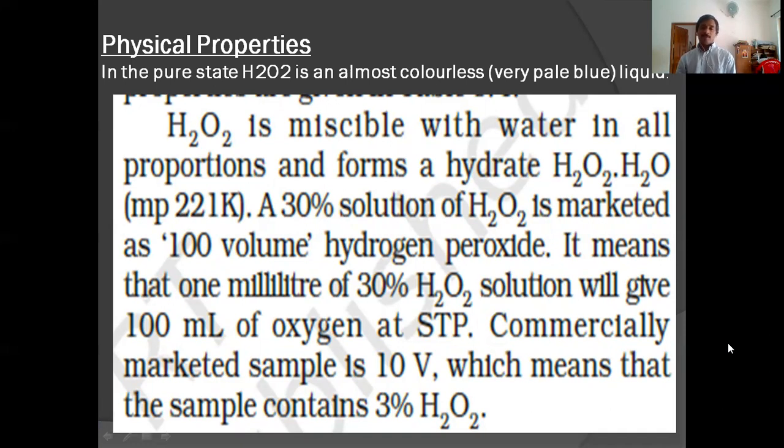A 30% solution of H2O2 is marketed as 100 volume hydrogen peroxide. What is meant by 100 volume hydrogen peroxide? It means that 1 ml of such a hydrogen peroxide can liberate 100 ml oxygen at STP.